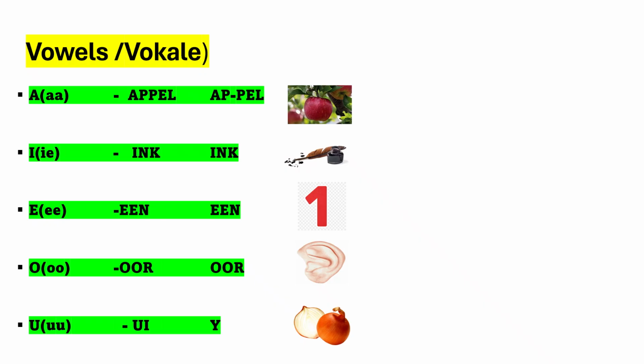A, which is for apple, it's an apple. I, it's for ink, which means ink. So it's the same words, different pronunciation as you can hear. The word "ear" for een, which means one in English. Oor, oor, it's an ear in English. Ui, which is an onion in English.